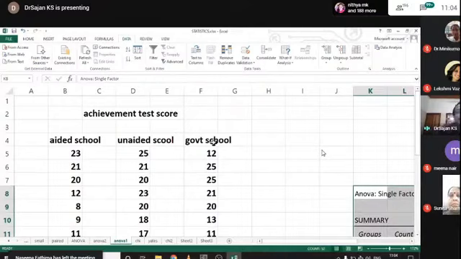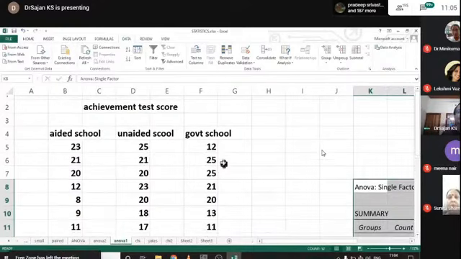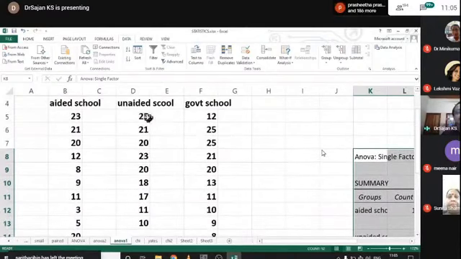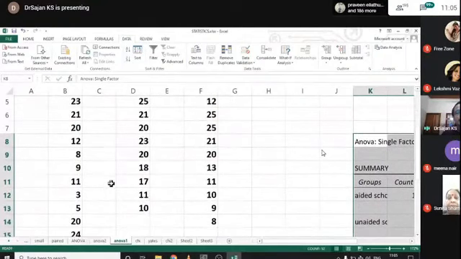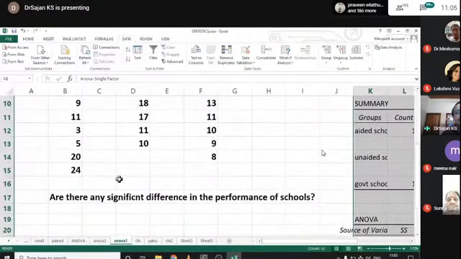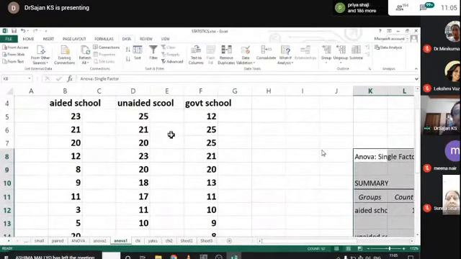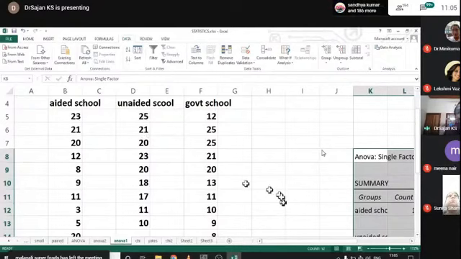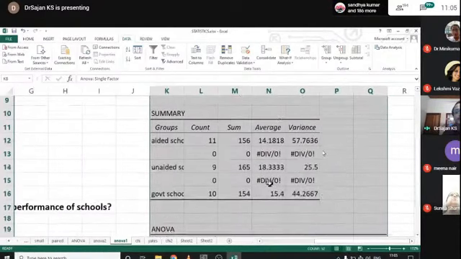In analysis of variance, we would like to compare the means of these 3 groups. This is a usual situation. This may be an achievement test score out of 25. This is the maximum score, and very small data is selected. Even though there is a difference in their mean score, I want to confirm whether that difference is also expected in the population at a 95% level of confidence. For that purpose, we use this test, ANOVA.